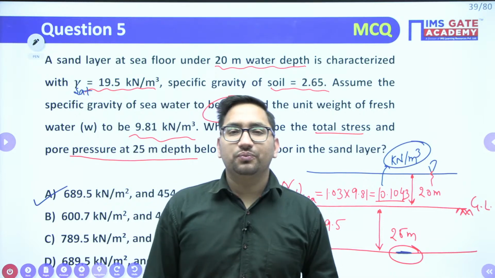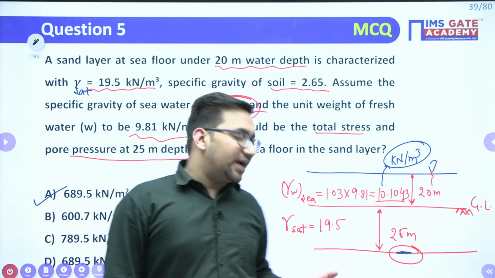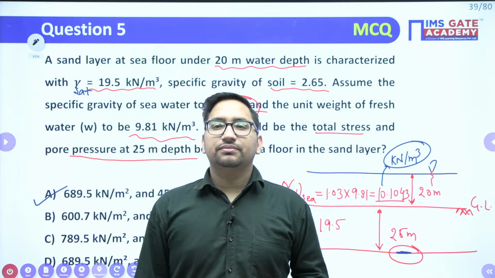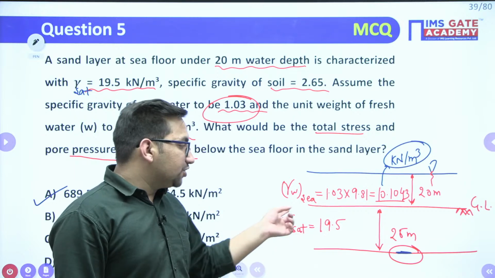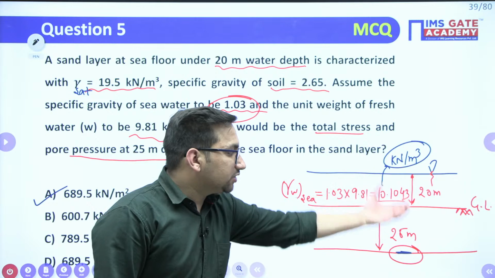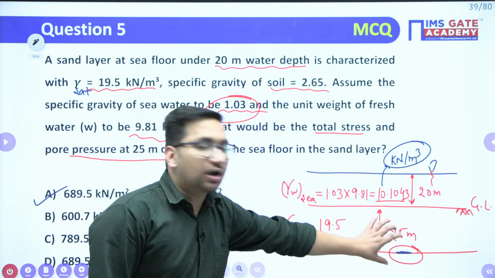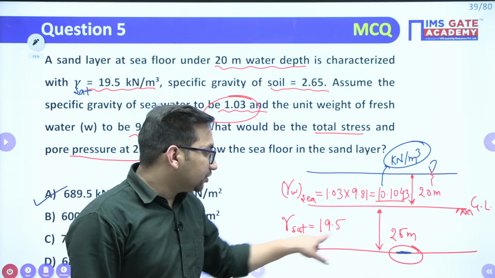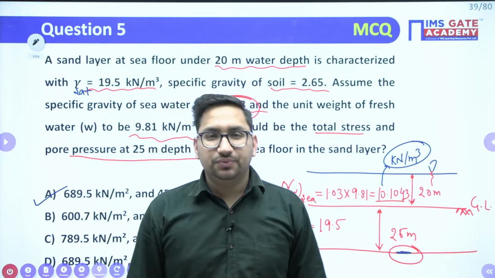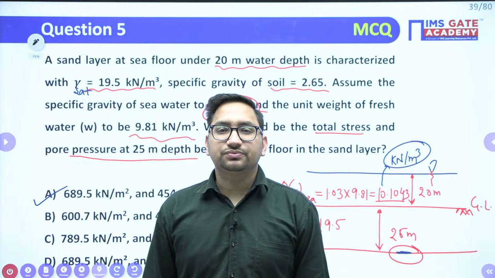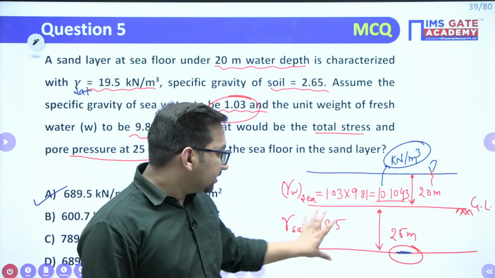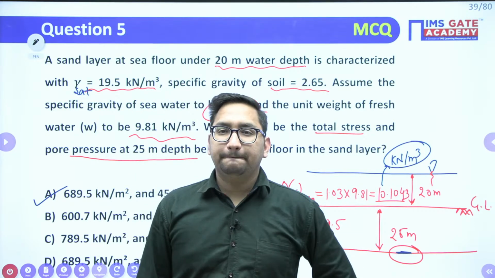When I am taking the gamma saturated, it means it is having gamma W value also. Yes or no? It is already having the gamma W value. Clear? Yeah, right. I have used the gamma saturated. It means the weight of this particular material, either it is water plus solids, everything I have already taken into account, right? So if I am writing gamma saturated into 25, it means water is also involved in that particular calculation. I hope it is clear now. That's why we have only taken for this as gamma W into 20 and this gamma saturated into 25. Clear?